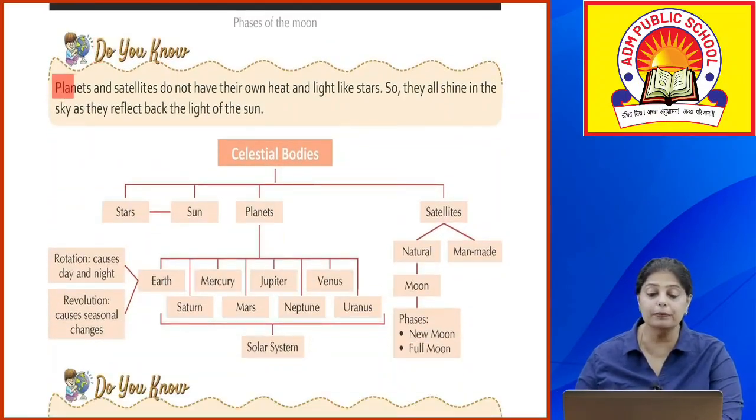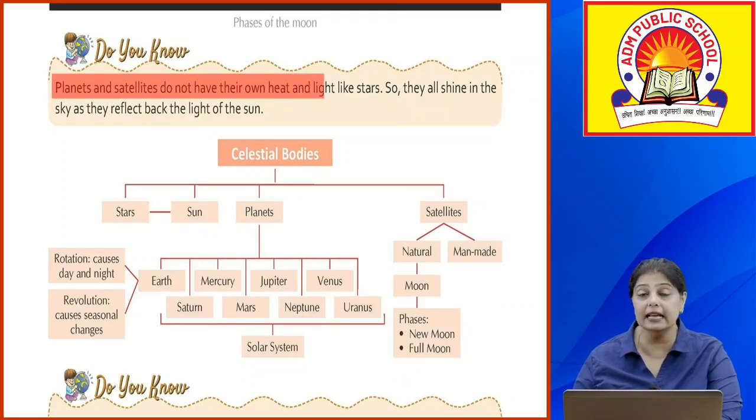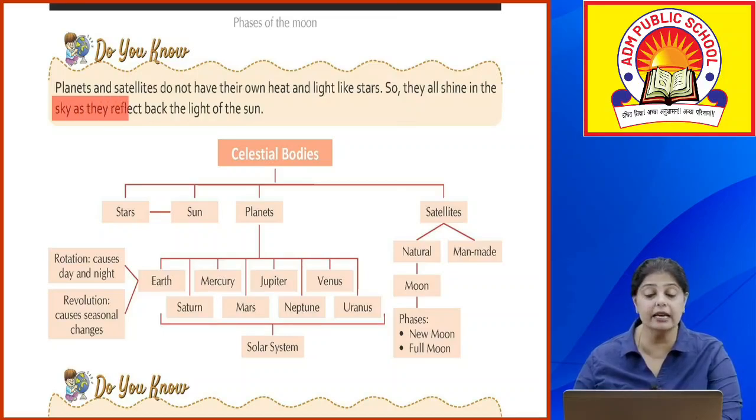Okay, now do you know planets and satellites do not have their own heat and light like stars. So they all shine in the sky as they reflect back the light of the sun. So planets and satellites do not have their own light. They are dark, but they get the heat and light from whom? They get it from the sun. And that is the reason why they shine, as they reflect the light back of the sun.